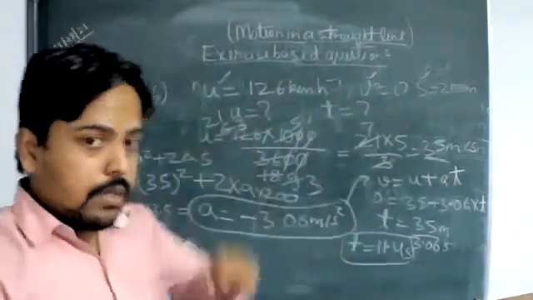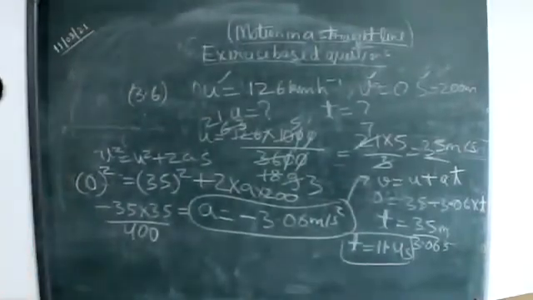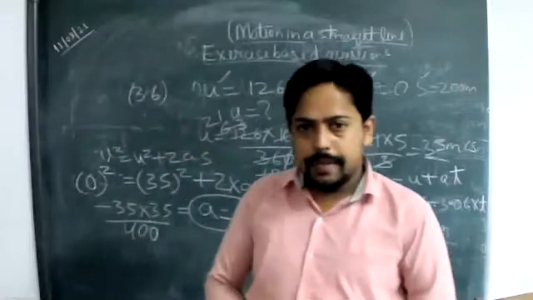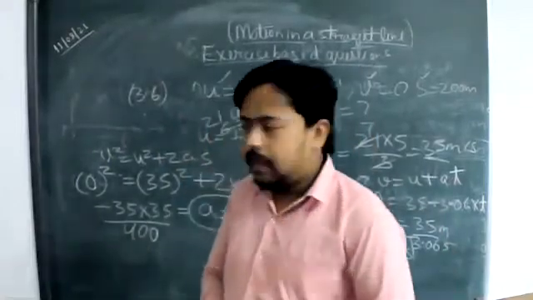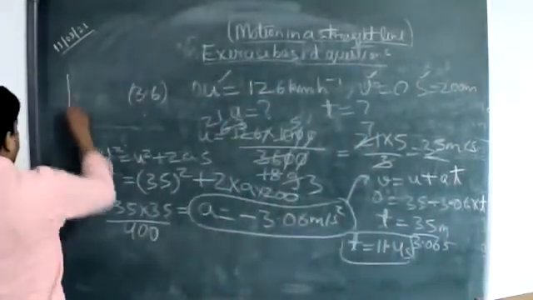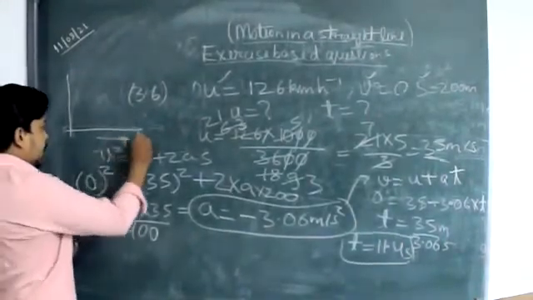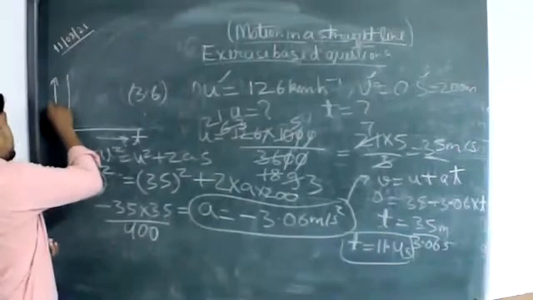That I told you once, but again I'll explain it here. We talked about negative velocity in the case of the time-displacement graph. In that we have seen this type of graph, where this is the time axis and this is the displacement axis.